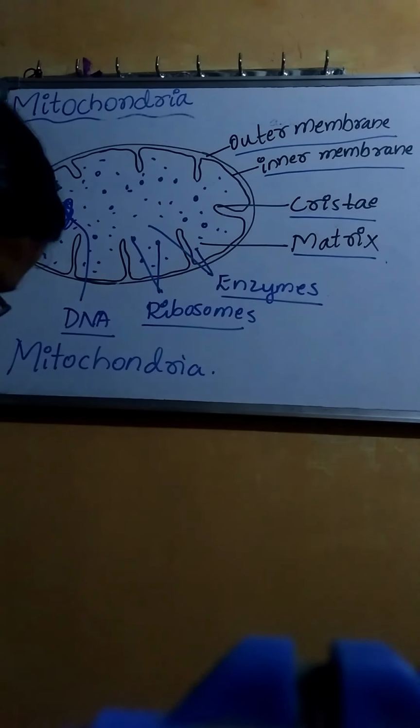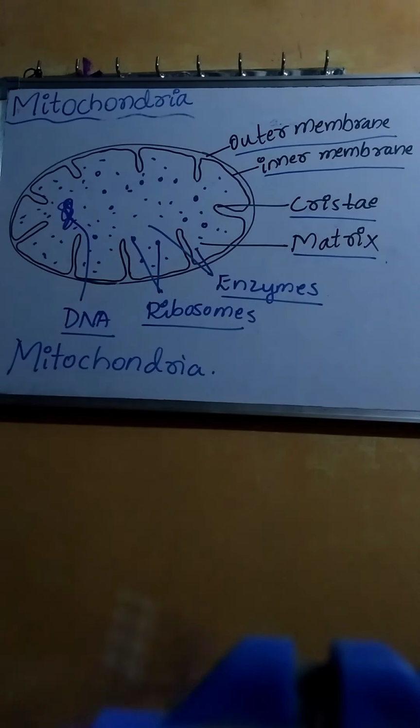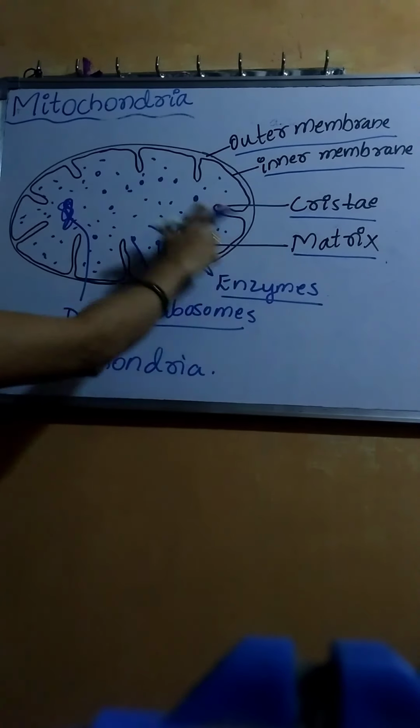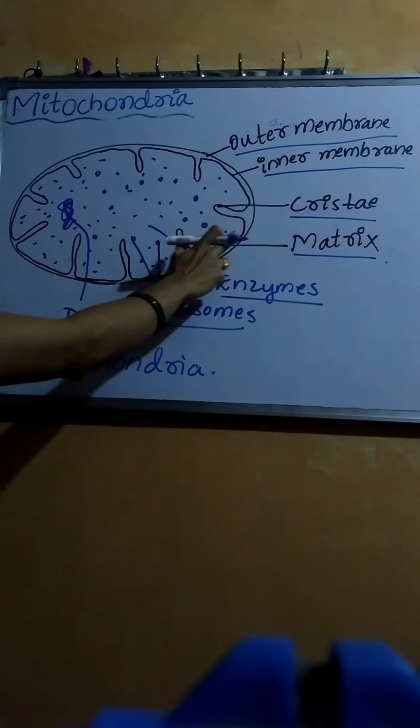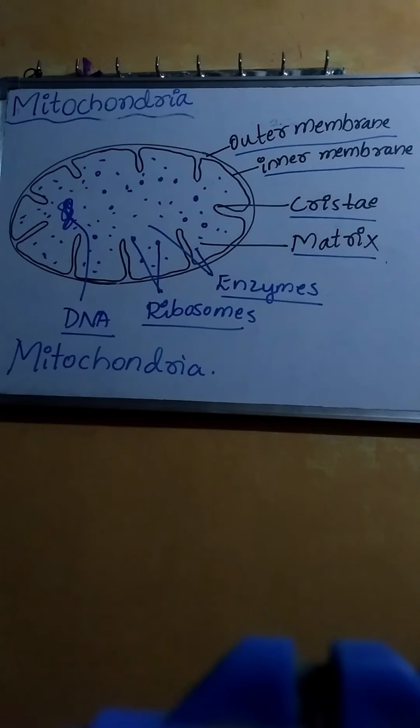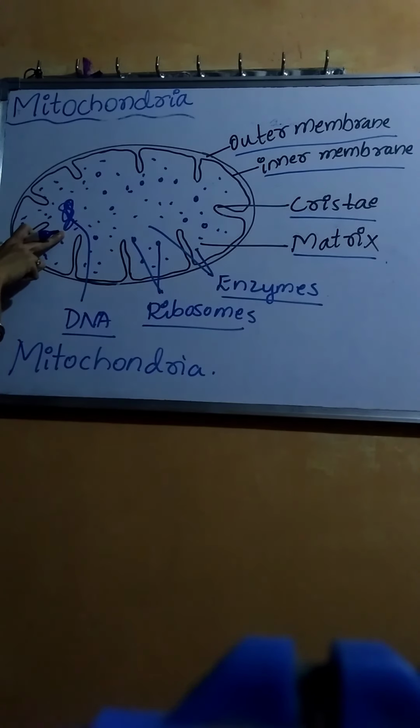The inner membrane of the mitochondria encloses the matrix. The matrix of the mitochondria contains DNA, the genetic material, deoxyribonucleic acid.